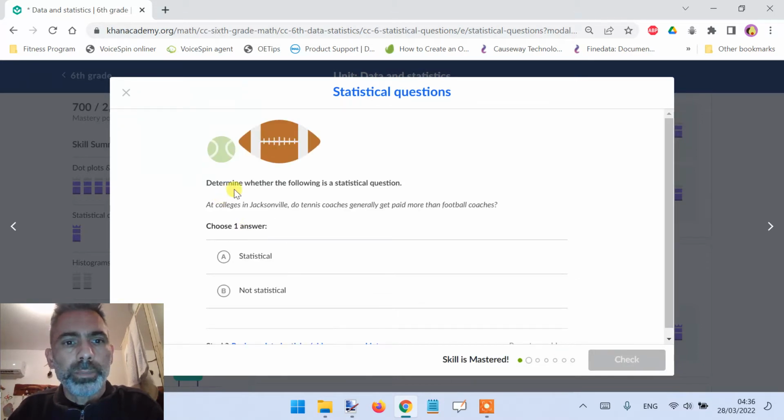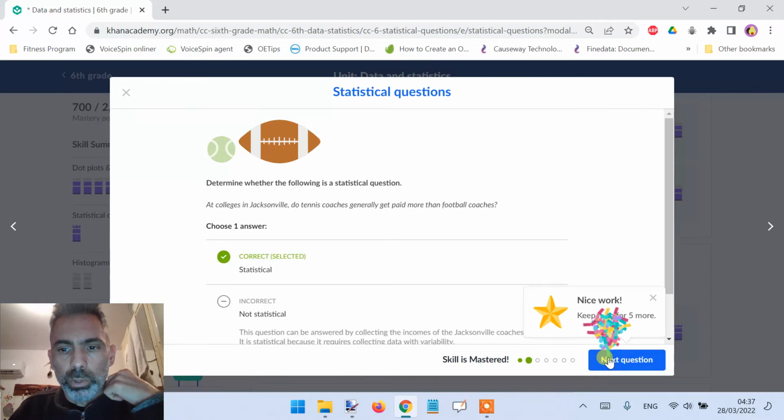Next, determine whether the following is a statistical question. At colleges in Jacksonville, do tennis coaches generally get paid more than football coaches? Yes, this is a statistical question because to answer this one, we need to gather information about many coaches and find their mean salary, and compare the mean salary of tennis coaches to the mean salary of football coaches. So this is definitely a statistical question.